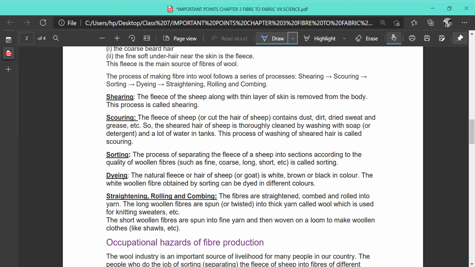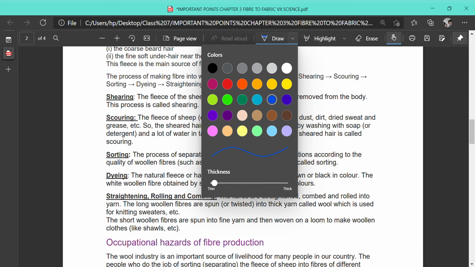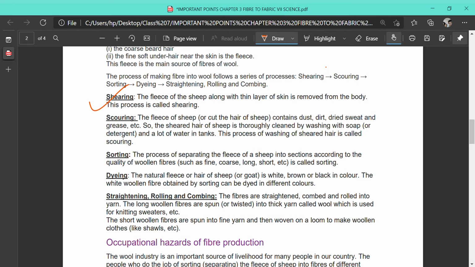You can see shearing. What is shearing? In shearing, the fleece of the sheep along with the layer of skin is removed from the body, and this is called shearing. And the skin that is removed along with the fleece is dead skin. So it does not do any harm to the sheep.